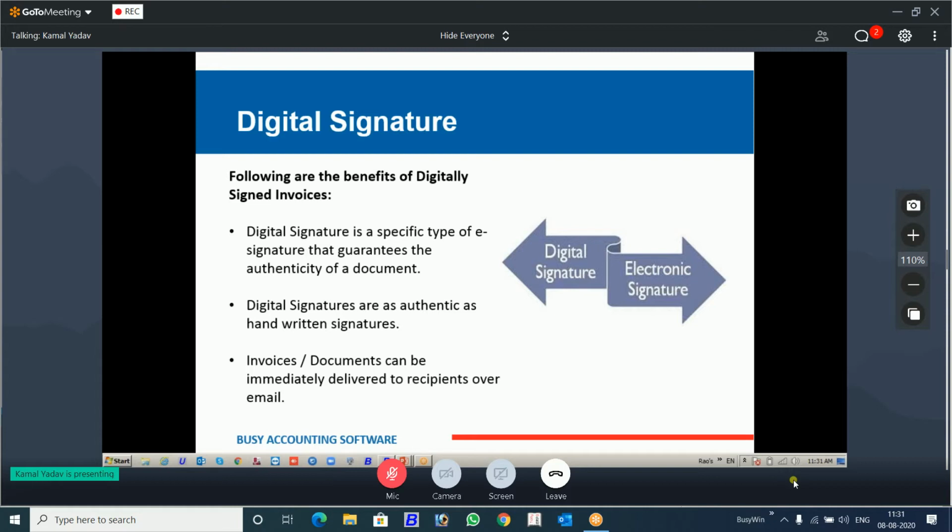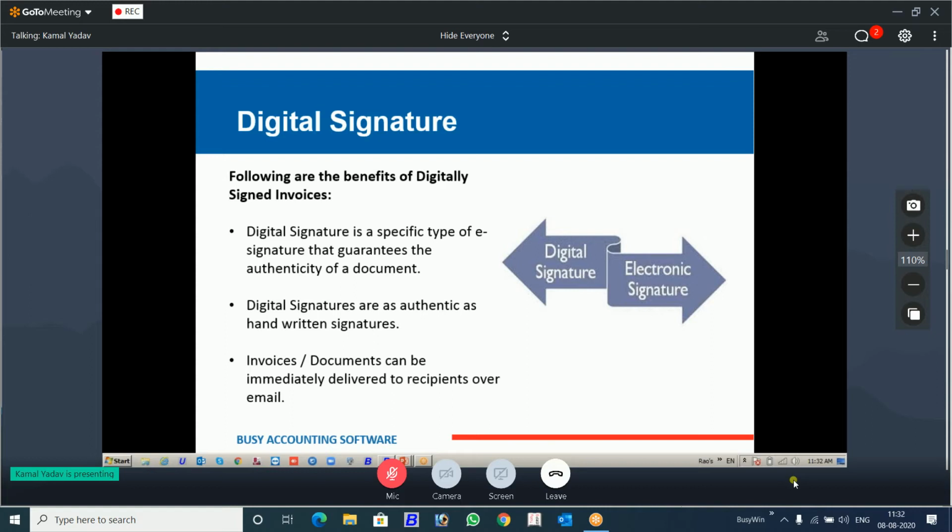You have to tell the customer that digital signature is equally authenticated. Even if you are not signing by your hand, it's equally authenticated. You can give the example of cheque signing and transferring through the electronic way. Then you have to tell the client that there is another advantage. When you meet the client, you can pitch this. There is another advantage that when you sign the document in digital form, it can immediately be delivered to the recipient.